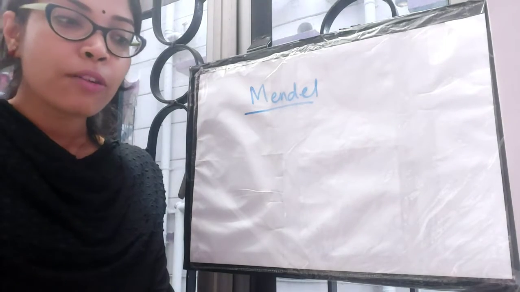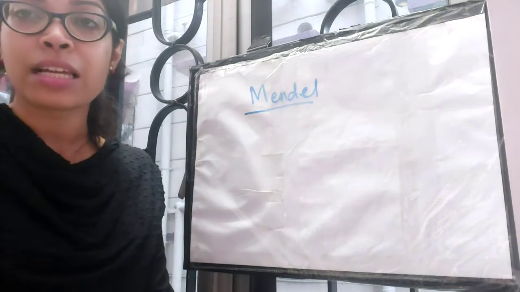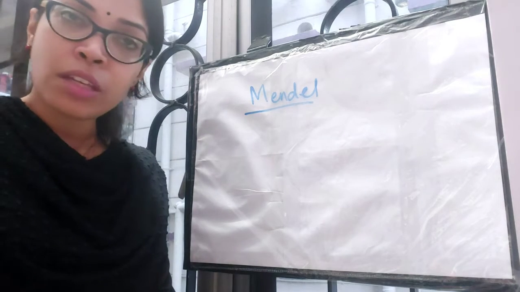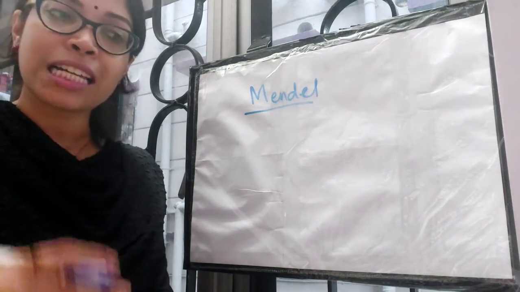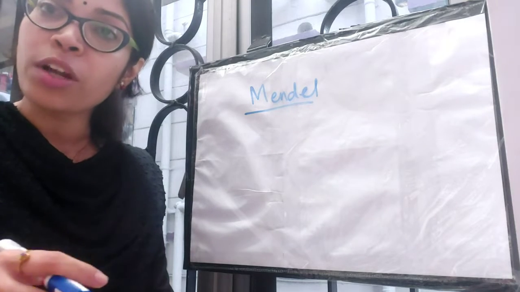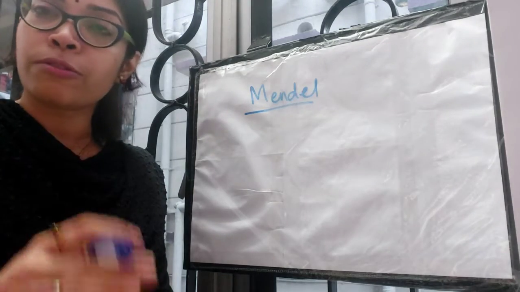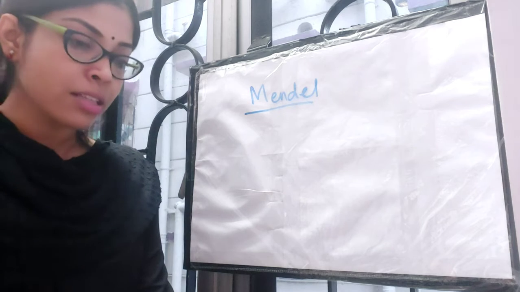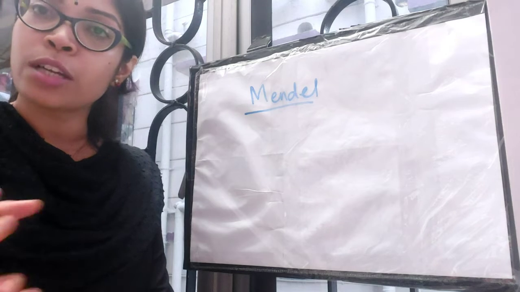So now we know that we inherit our characteristics from our parents, that can be our father or our mother, but Mendel was the first one to demonstrate how this happens. Previous to Mendel, no one knew that genes passed on from one generation to the next generation, and thus the characters of the offsprings are somewhat similar to their parents.